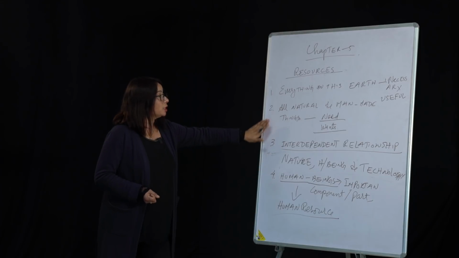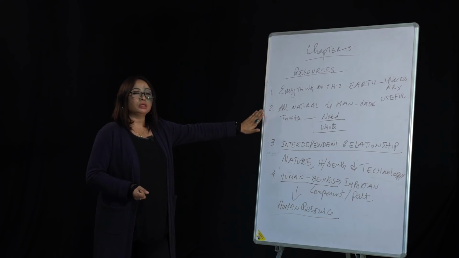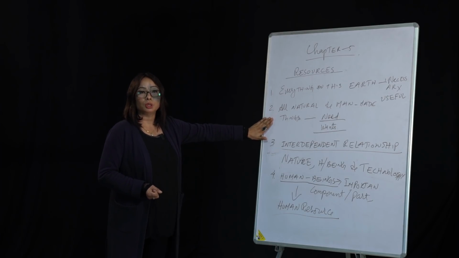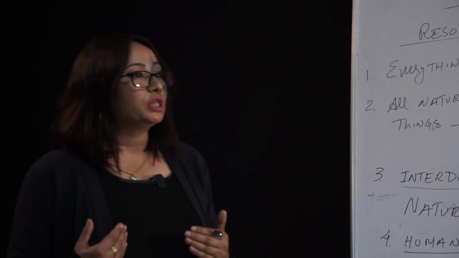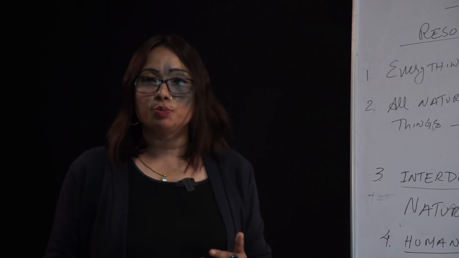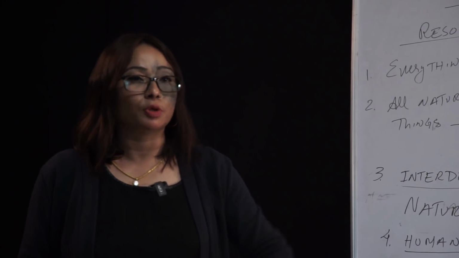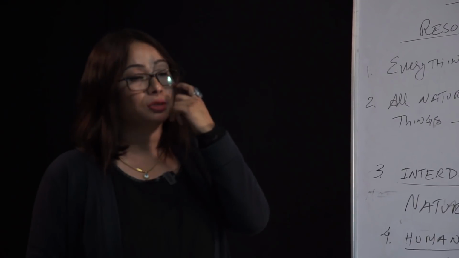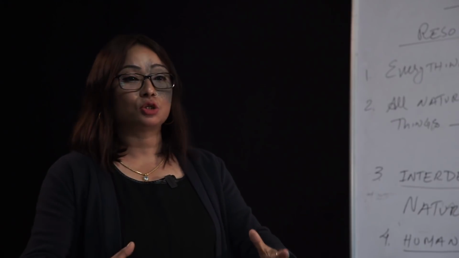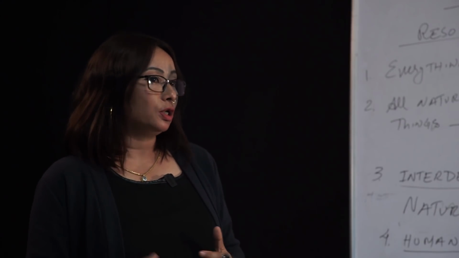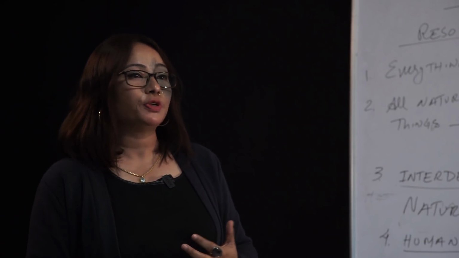Now there are things in nature, but these things become resources only when we have the technology to take it out. We say that resources have to be economically accessible. What does it mean? Economically accessible means we need to be able to access those resources and use them. It has to be feasible also.